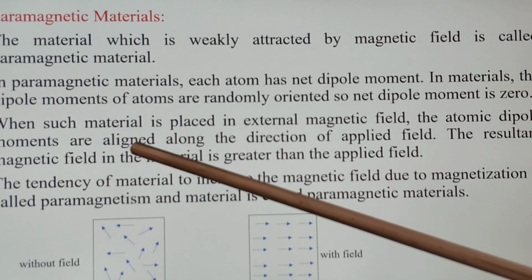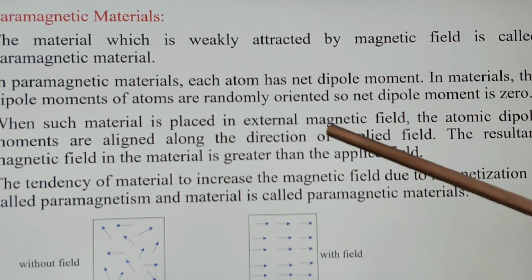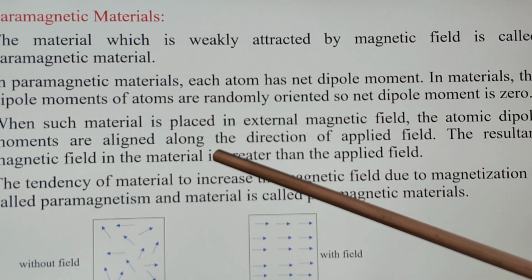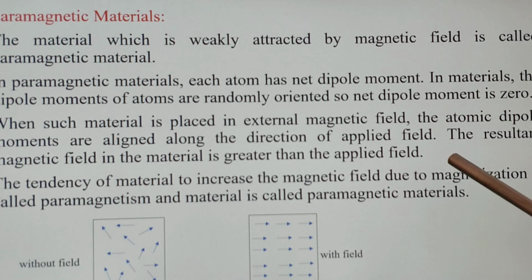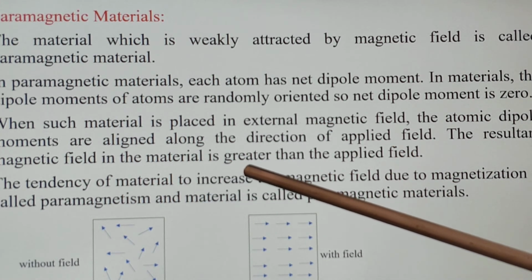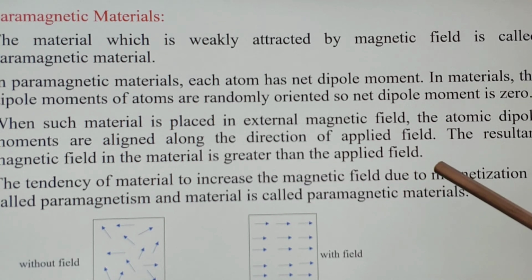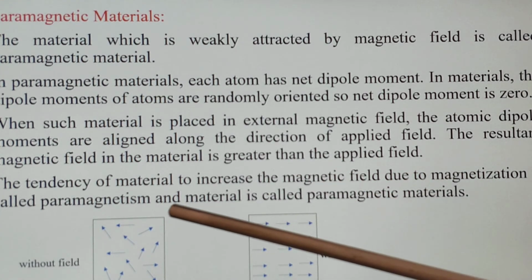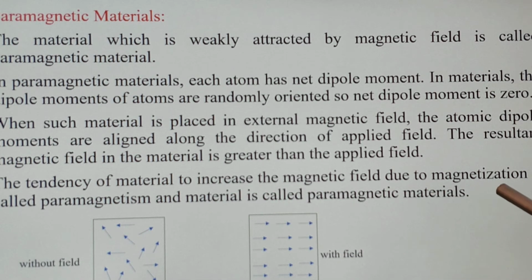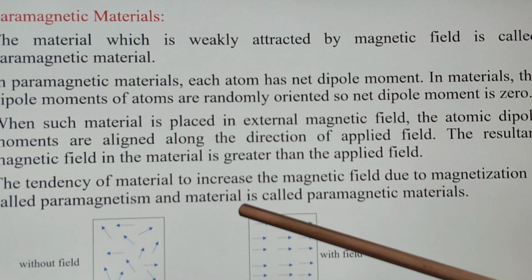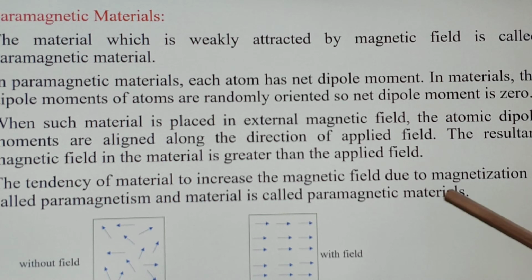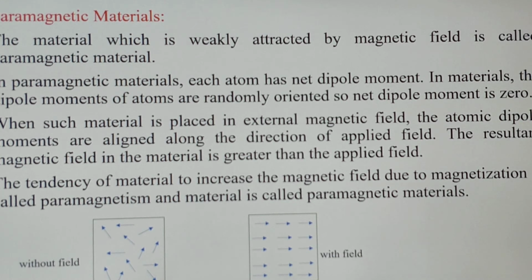When such material is placed in an external magnetic field, the atomic dipole moments are aligned along the direction of the applied field. The resultant magnetic field in the material is greater than the applied field. The tendency of a material to increase the magnetic field due to magnetization is called paramagnetism, and the material is called paramagnetic material.